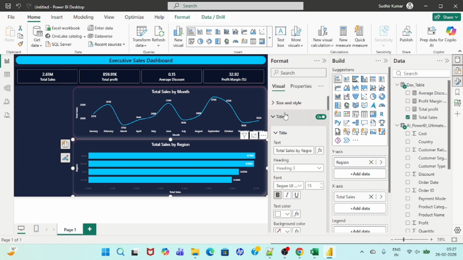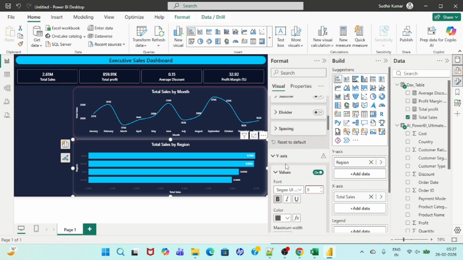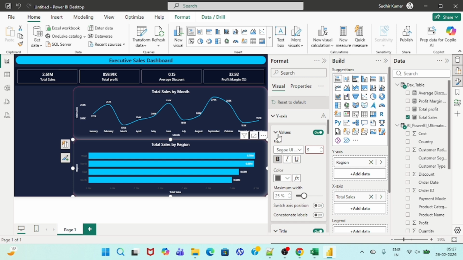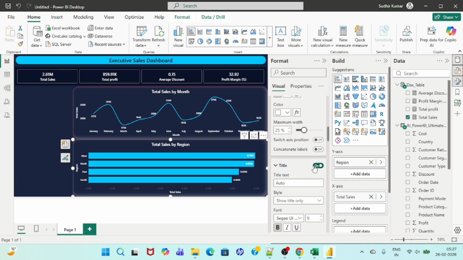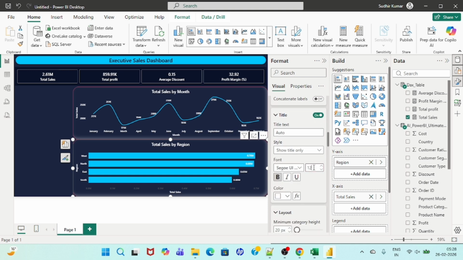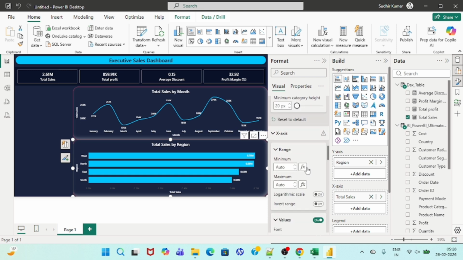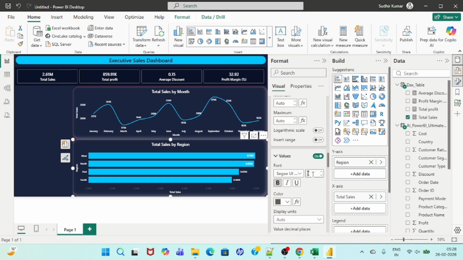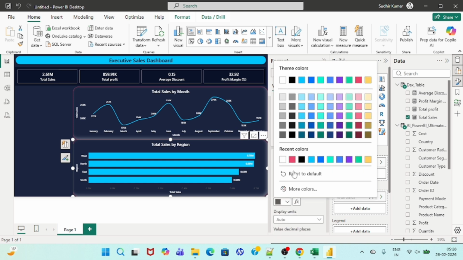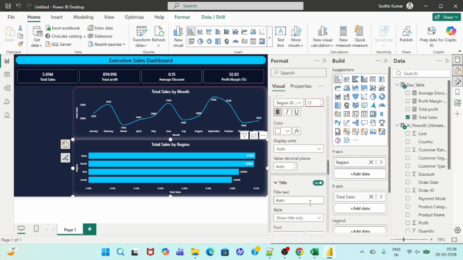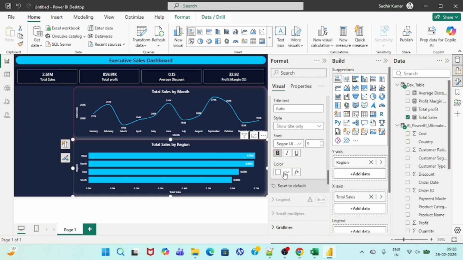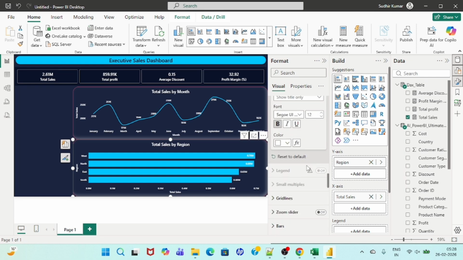Okay, so this one, title is okay. So now we have to work upon values. Let's make it 12 and it should be white. Okay, now title should be 12. This is done. We have x-axis values, let's make it 12, should be white, done. And title, it is okay, make it 12, done, right?